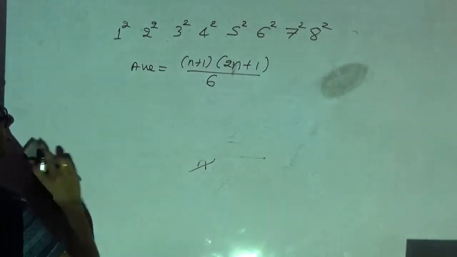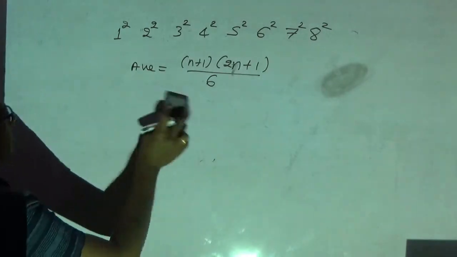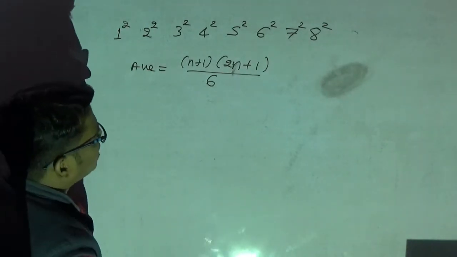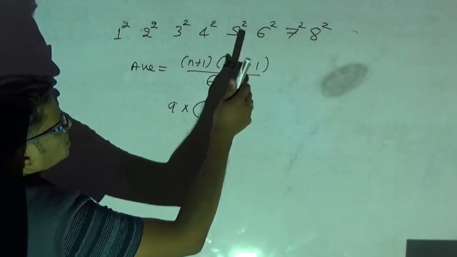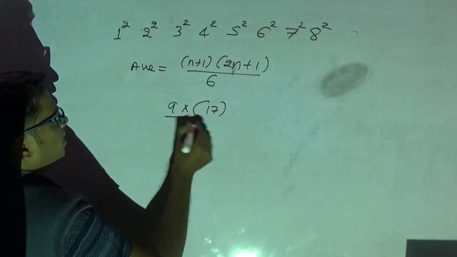Now, for this problem I will apply it. What is your n? n is 8, right? 8 plus 1 is 9, into 2n, what is n? 8, 2 eights are 16, 16 plus 1 is 17, divided by 6.